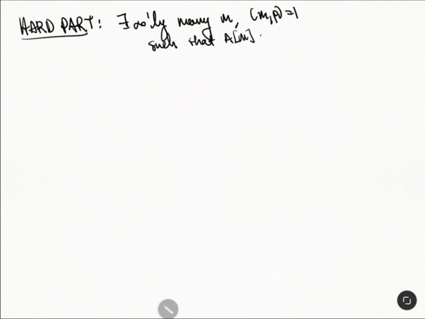Here we're going to say that there exist infinitely many m, with m coprime to p, such that the m-torsion here is unramified. And this is going to imply that A has good reduction.